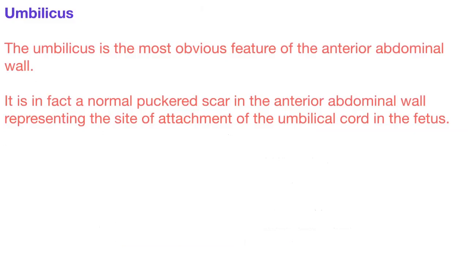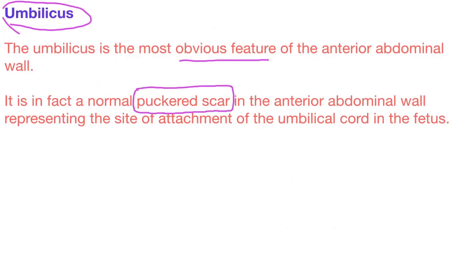Coming to another important feature presented in the skin of the anterior abdominal wall, that is the umbilicus. The umbilicus is the most obvious feature of the anterior abdominal wall, right? It is in fact a normal puckered scar. Always remember, the umbilicus is a scar, okay? A physiological scar in the anterior abdominal wall representing the site of attachment of the umbilical cord in the fetus.